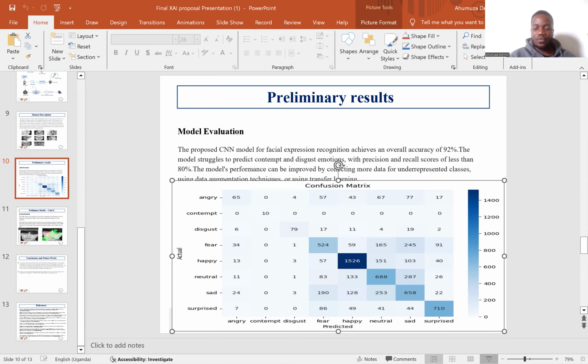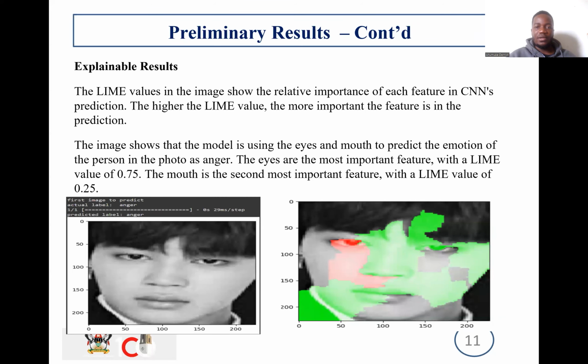And then from that, we can move straight to the preliminary results, whereby we are using LIME. And from here, we can see that the image shows the eyes and the mouth, and it is able to predict the different facial expression. And from this, you can see the areas in green, the ones that are used for classification of the image. And that's what LIME uses. Then from this, we can tell that, okay, this is an angry person.